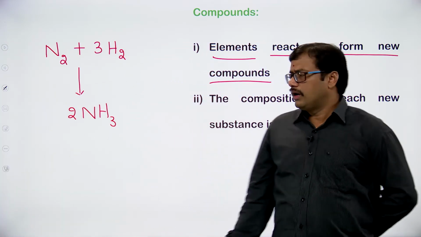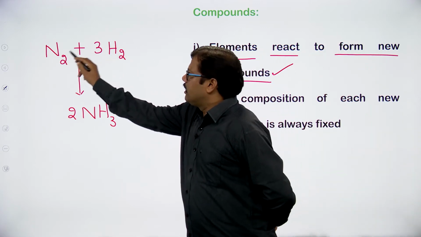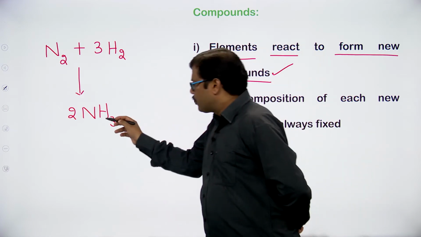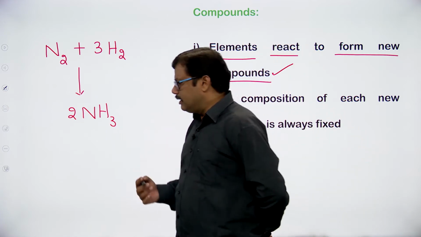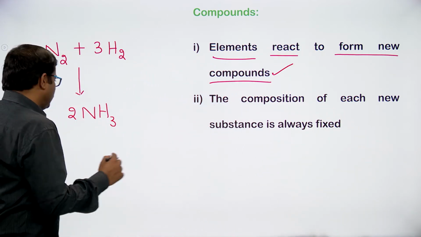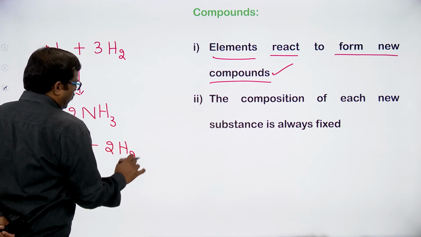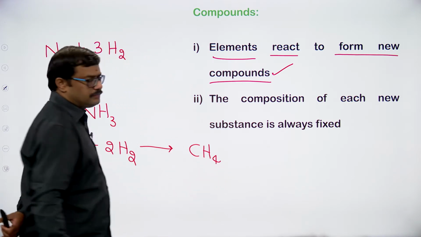So a compound is formed by the reaction of the elements: nitrogen and hydrogen react together, producing the compound ammonia. Similarly, for methane formation, one carbon atom reacts with 4 hydrogen atoms, giving CH4, the methane.